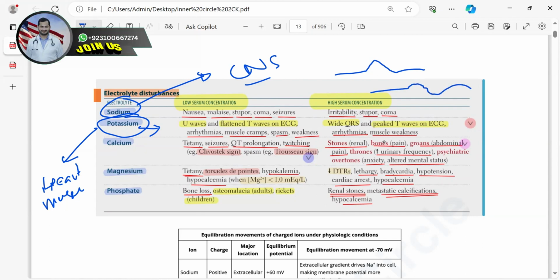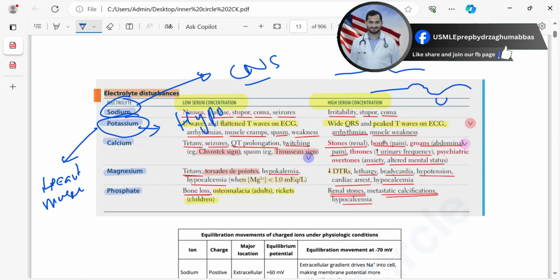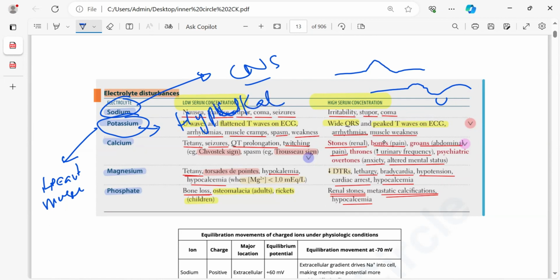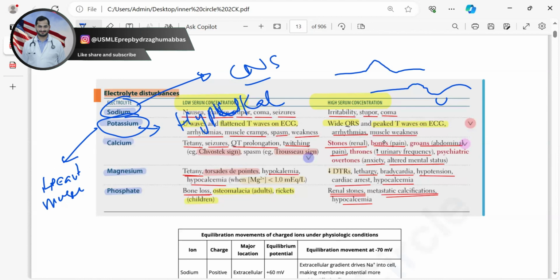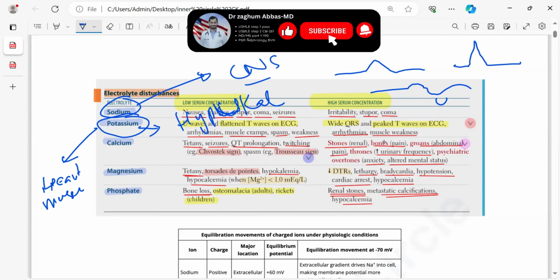After the T wave, you will have a dip. That is called U. So I pronounce hypokalemia like that: hypo, I just replace O with U. Hypokalemia. On ECG in high serum concentration, what will happen? That T will be, you can see, peaked. So T wave will decrease when potassium is decreased, and T wave will increase when the potassium is increased.